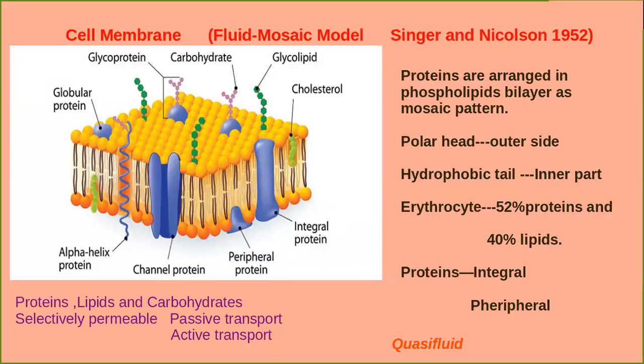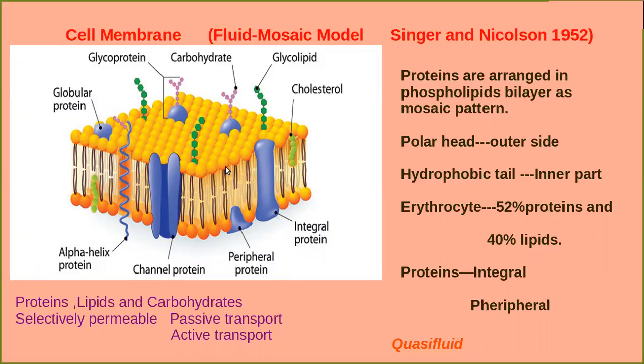Dear students, based on the biochemical investigation, it's clearly revealed that the cell membrane is composed of proteins, lipids, and carbohydrates. Is it clear? This is the diagrammatic representation of a cell membrane.